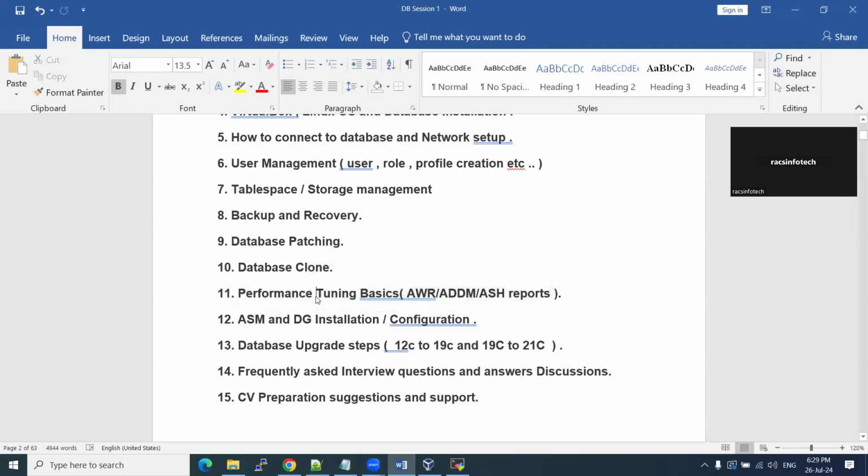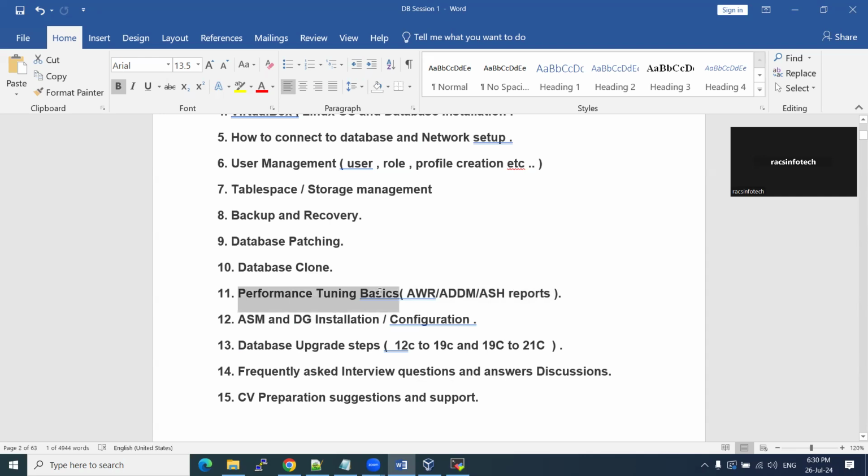How are we going to troubleshoot? What tools are we going to use? What reports are we going to use? If human beings are not healthy and visit the doctor, the doctor will suggest some tests and ask us to get the reports. Likewise, if you have any issues in your database, we need to get the reports by using these tools. Then as a DBA, we need to read the reports, identify the cause or issue, and fix it. That is called performance tuning. How we tune properly, that we call performance tuning.